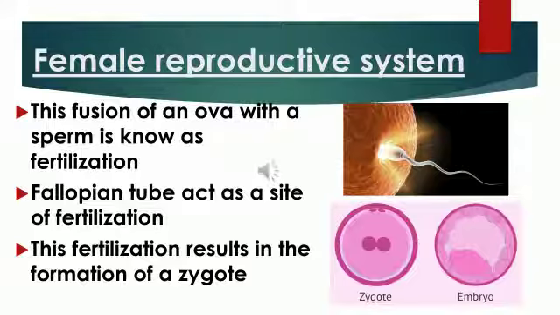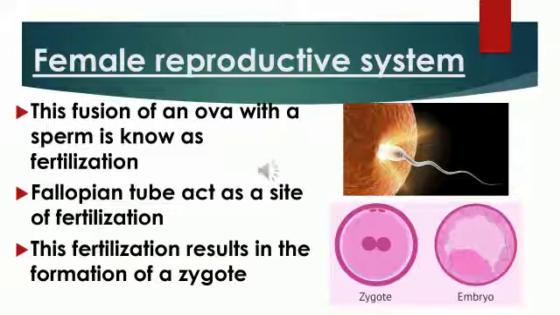This fusion of an ovum with a sperm is known as fertilization. Which part acts as the site of fertilization? It is the fallopian tube.